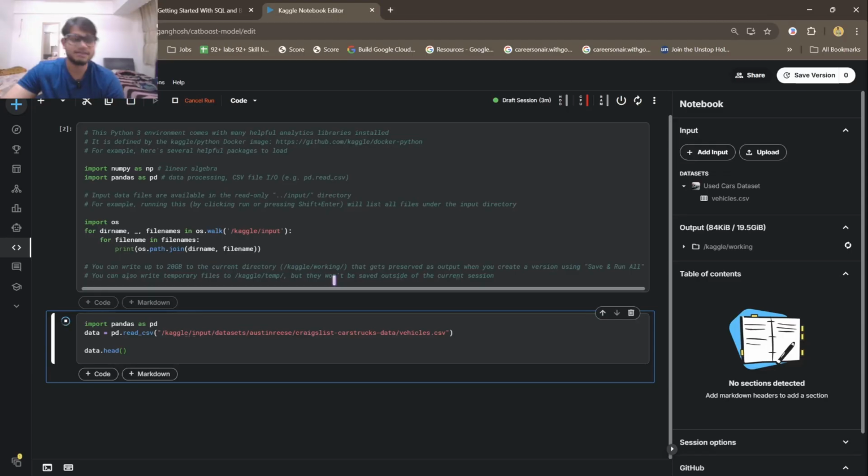And it will print it. I don't know why it's taking so much time. Usually it doesn't. Maybe Kaggle is having a bit of heavy load right now, many people are using it, but eventually it will print.